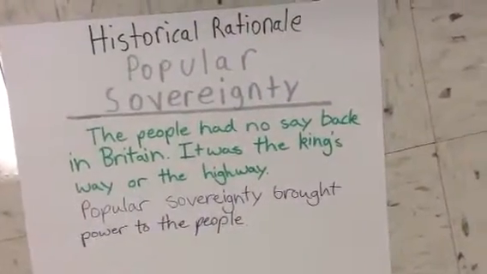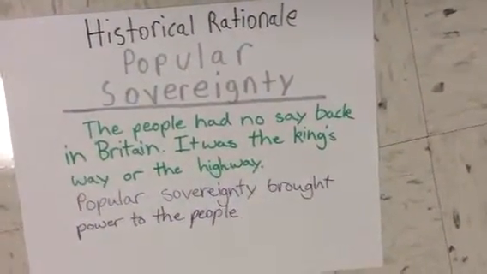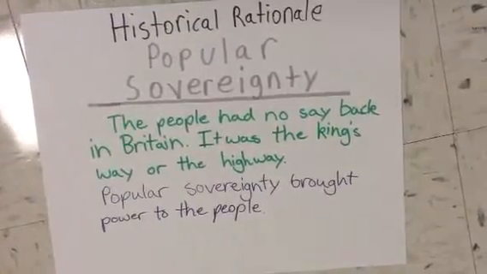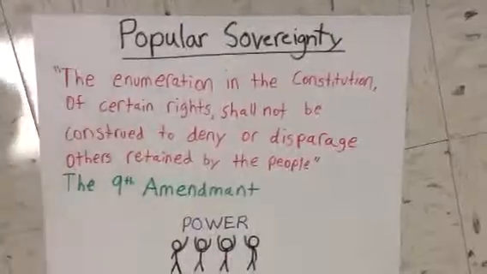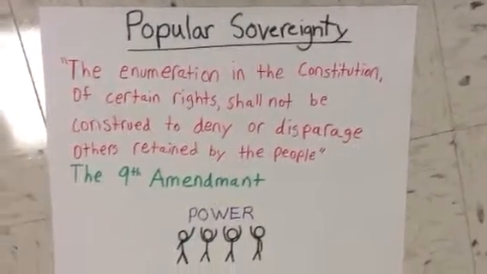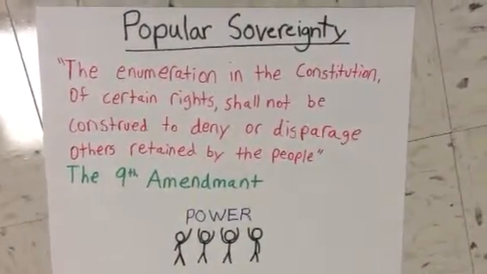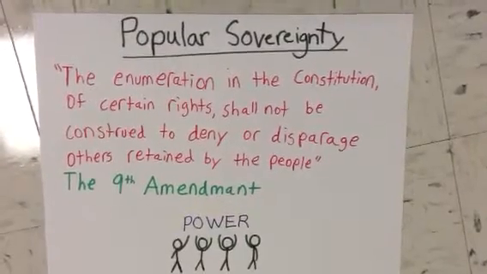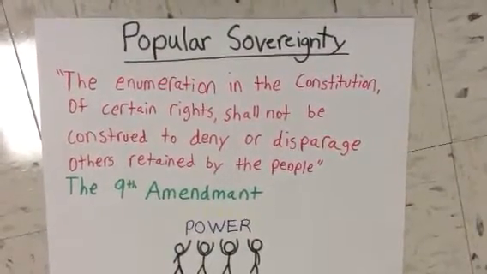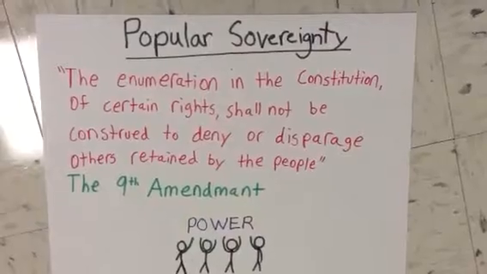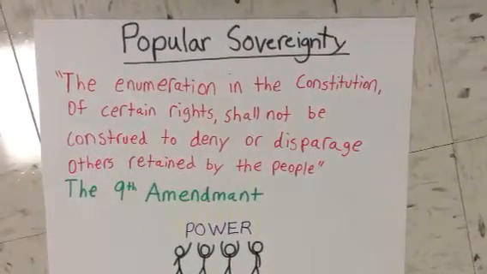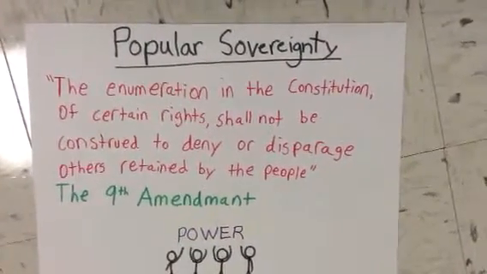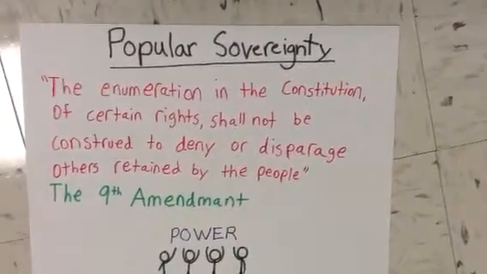The people had no say back in Britain. It was the king's way or the highway. Popular sovereignty brought power to the people. The people of the United States have rights that cannot be denied, giving the people some power. The people elect electors that then choose future presidents or laws to be passed.